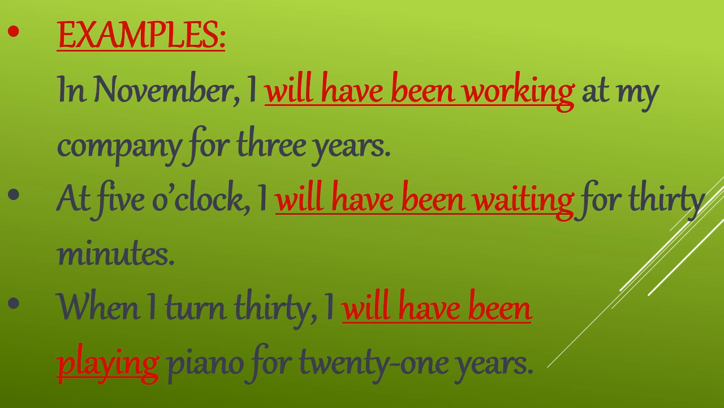Some examples are given here. In November, I will have been working at my company for 3 years. Next, at 5 o'clock, I will have been waiting for 30 minutes. Next, when I turn 30, I will have been playing piano for 21 years. So this is all about future perfect continuous tense.